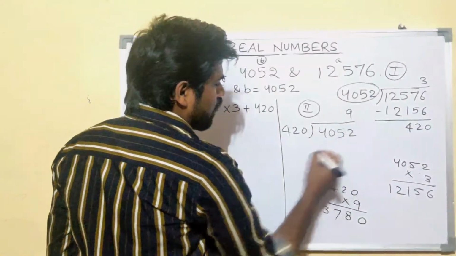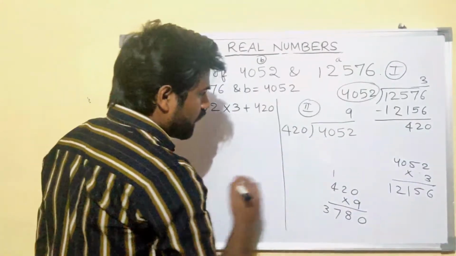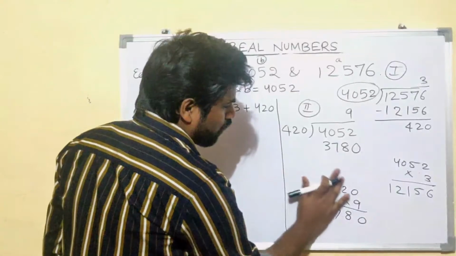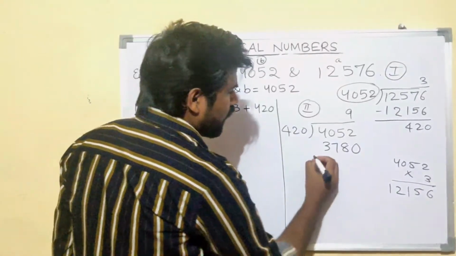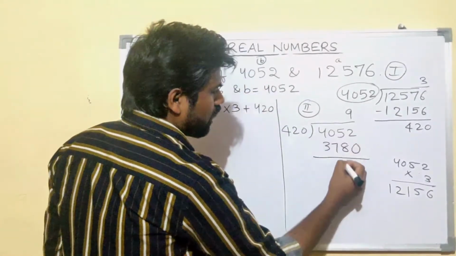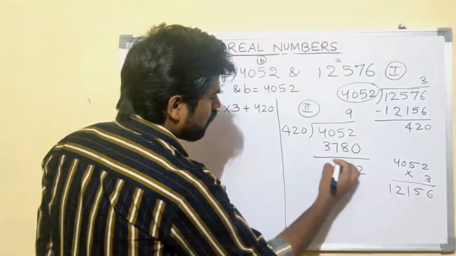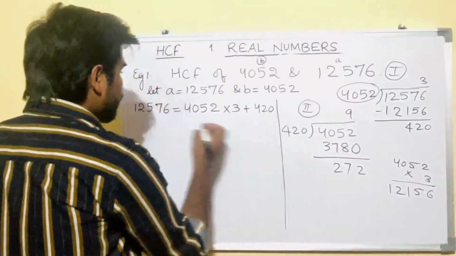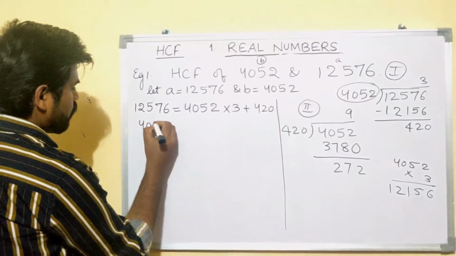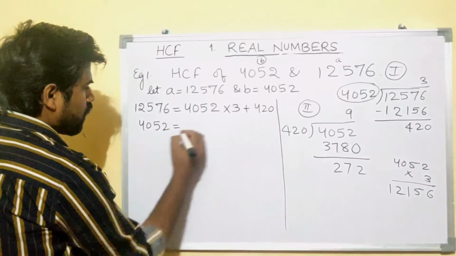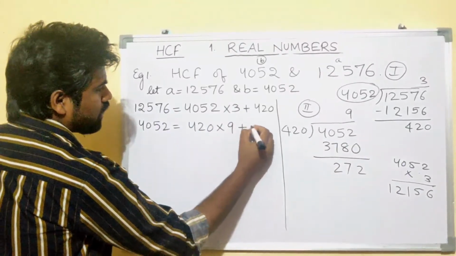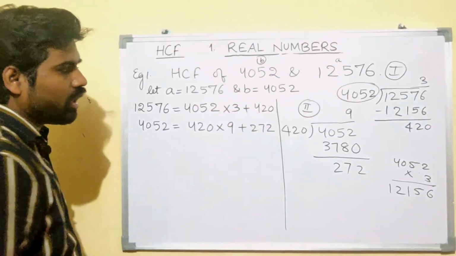That means you will get 420 times 9 equals 3780. Okay, now the remainder will be 272, right? We'll write it as 4052 equals 420 into 9 plus 272.